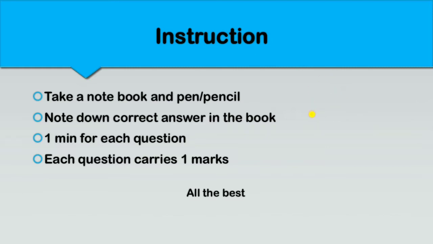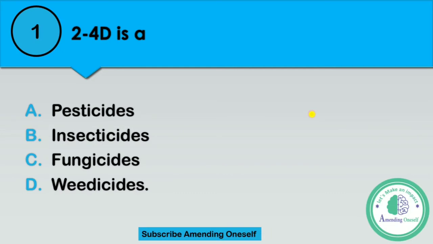Okay, the first question. 2,4-D is: option A, pesticides; option B, insecticides; option C, fungicides; option D, weedicides. You have to select from this. Here is the timer. It will be of 60 seconds.